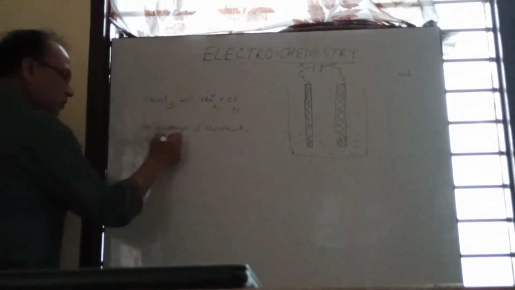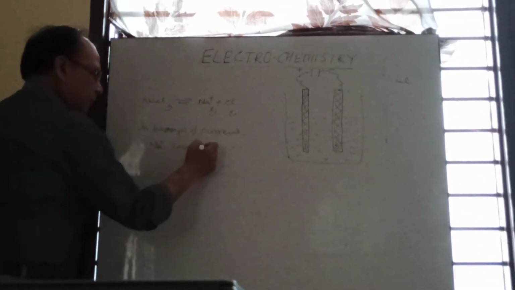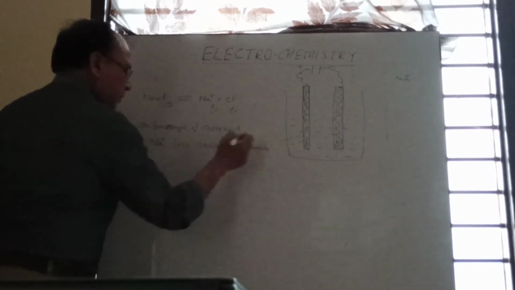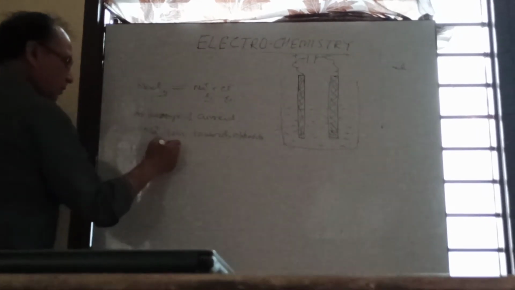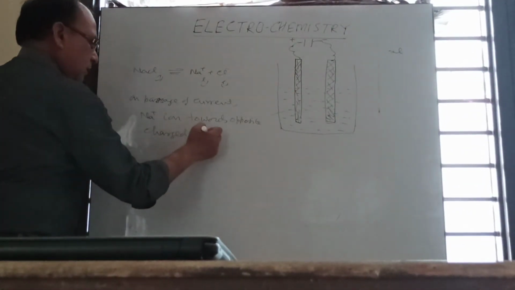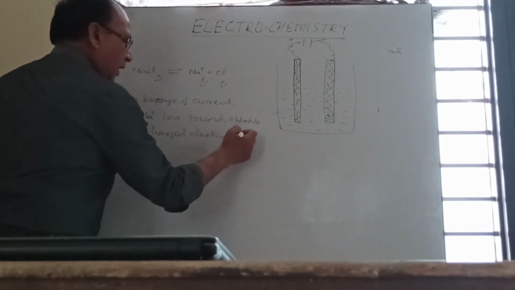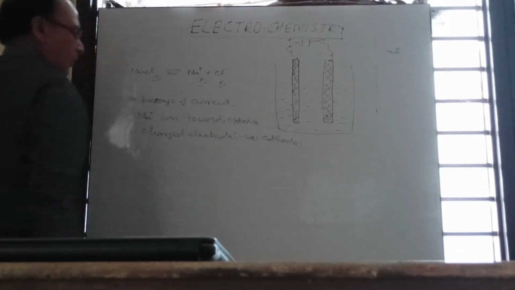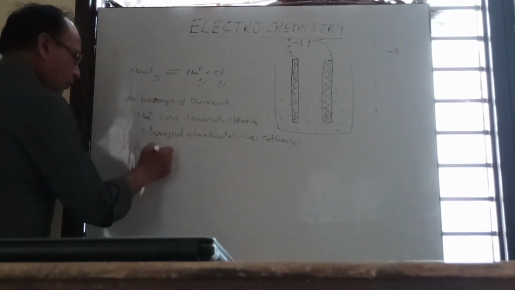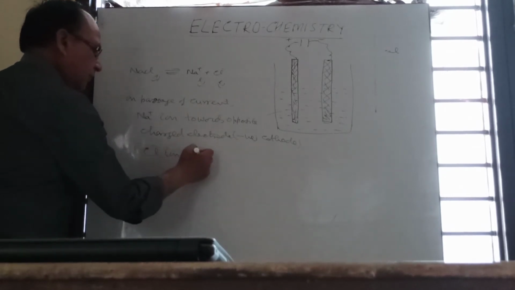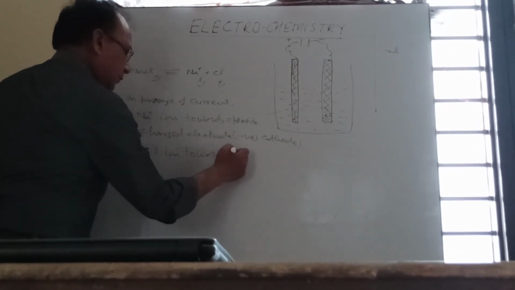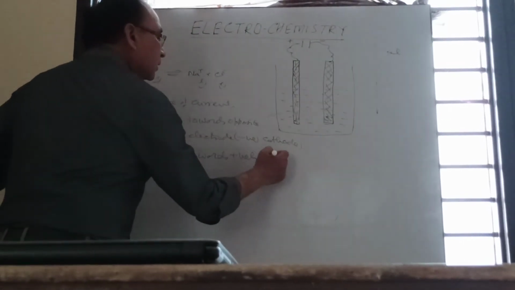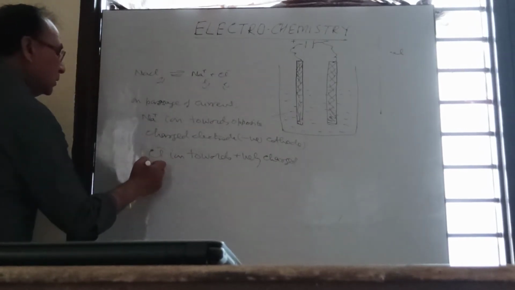Sodium ions will move towards the oppositely charged electrode, that is the negatively charged electrode, known as the cathode. And chloride ions will move towards the positively charged electrode, that is known as the anode.